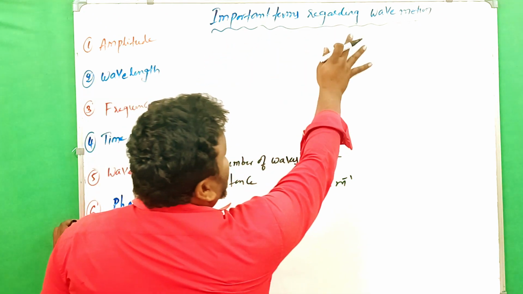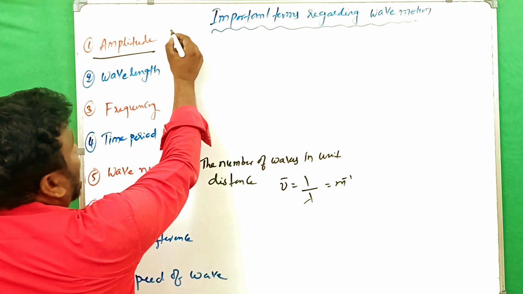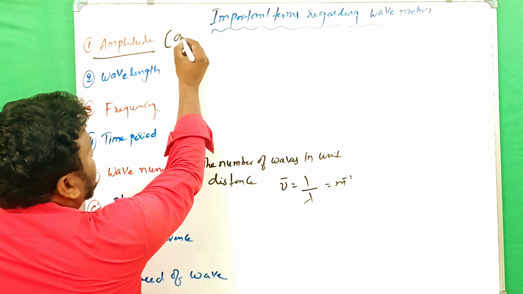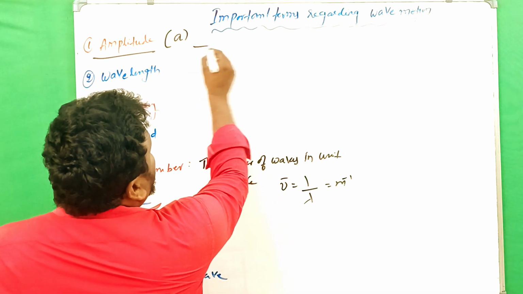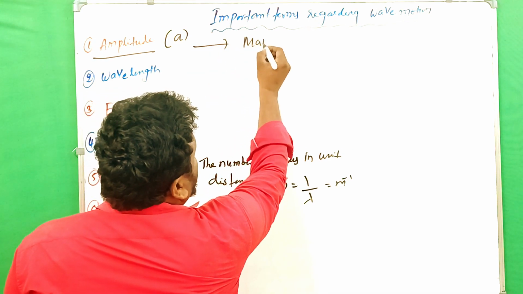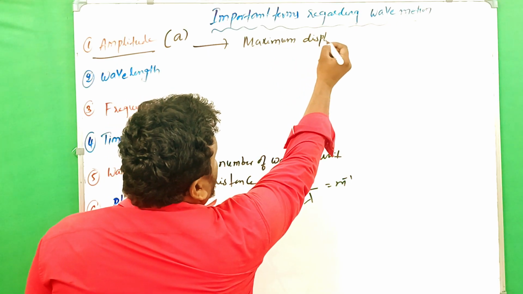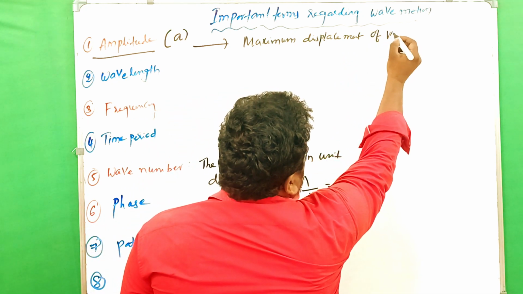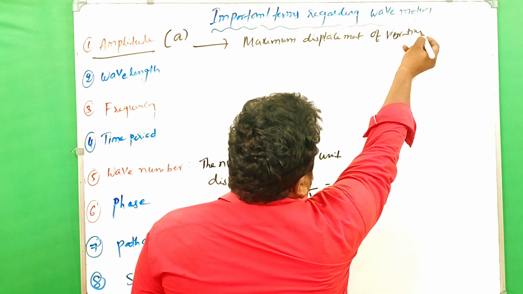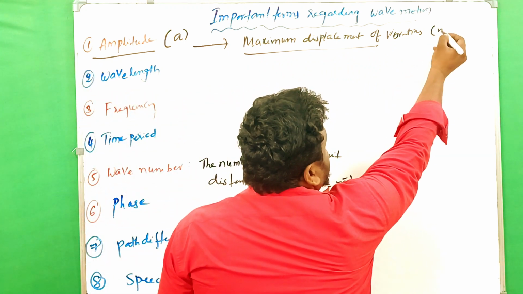Important terms regarding wave motion. The first one is amplitude. Amplitude is shown by small a or capital A. What is amplitude? Amplitude is nothing but the maximum displacement of a vibrating particle, and that is measured in meters.